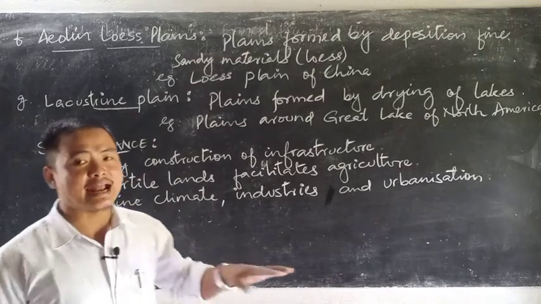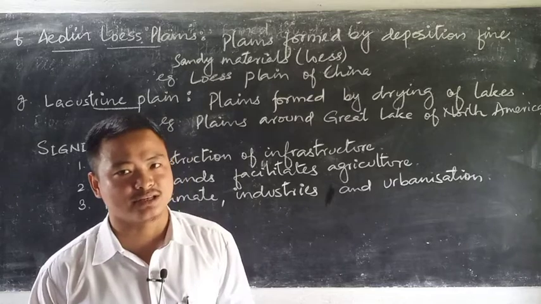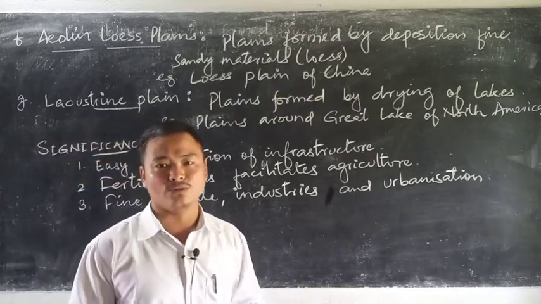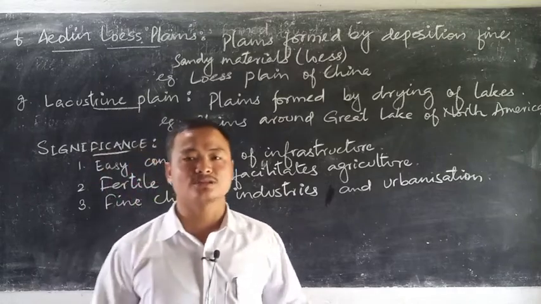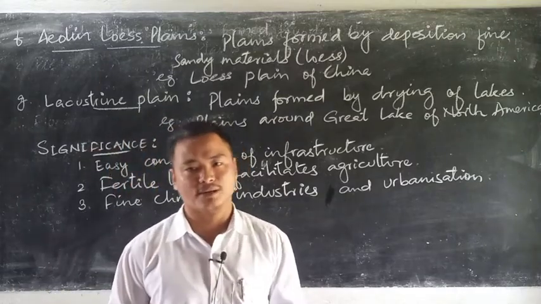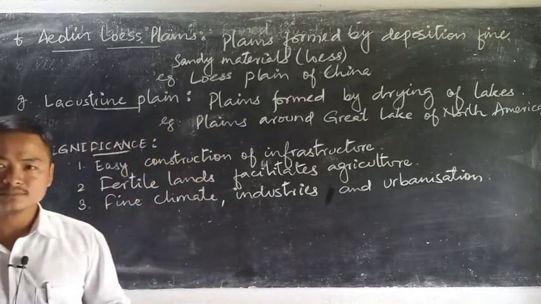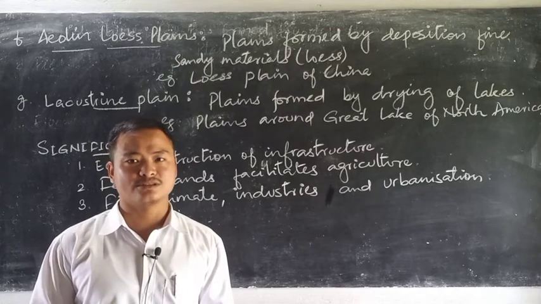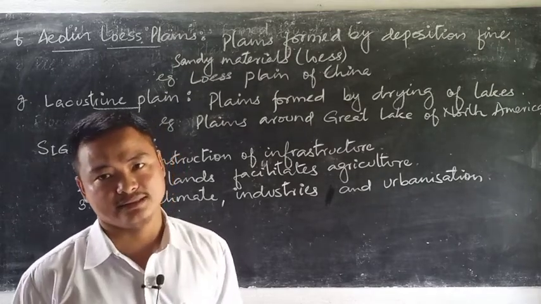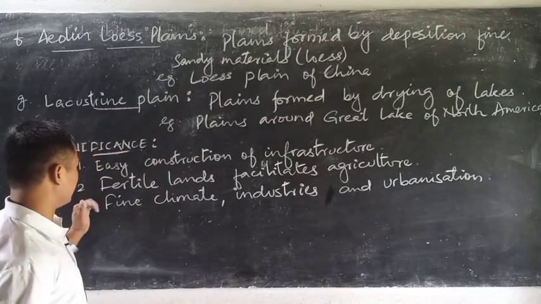Plains are flat lands where construction becomes very easy of any structure that you talk about, infrastructure that you talk about, like laying of the railway tracks, constructions of roads, or skyscrapers that are mostly formed in the plains. So it gives development to the infrastructure with easy constructions of it. Hence, it is mostly populated.